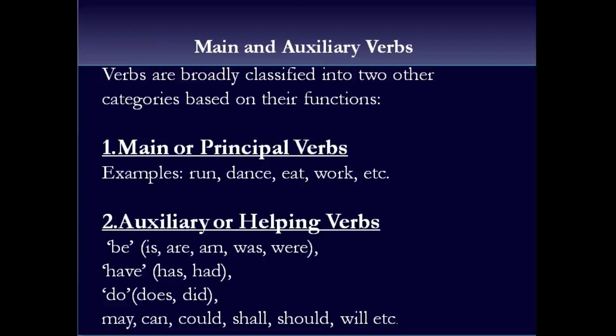So auxiliary verbs usually come with the main verb. It's rare that they are used alone as main verbs also, but mostly they are helping the main verbs tell something more about them. So I hope this clears up the idea of main and helping verbs. We're going to do a little practice also, so this will become clear to you later on.